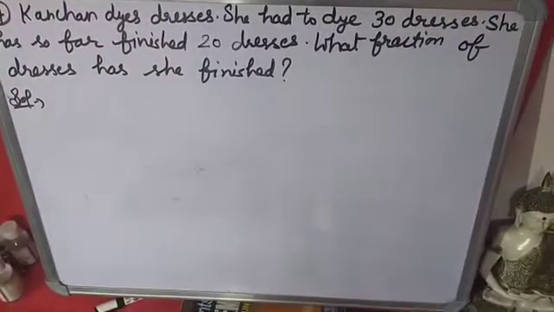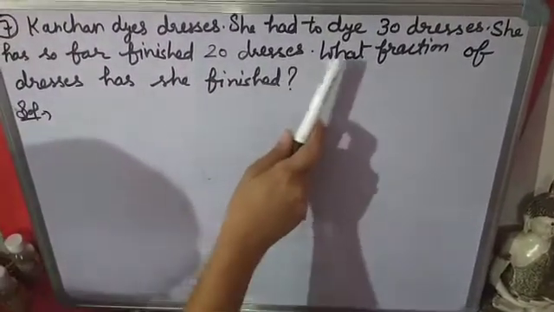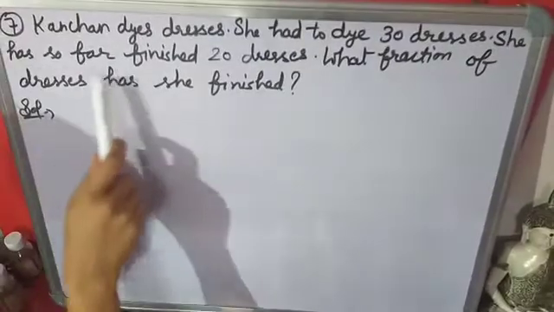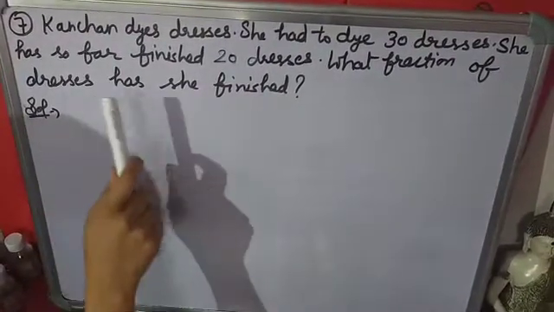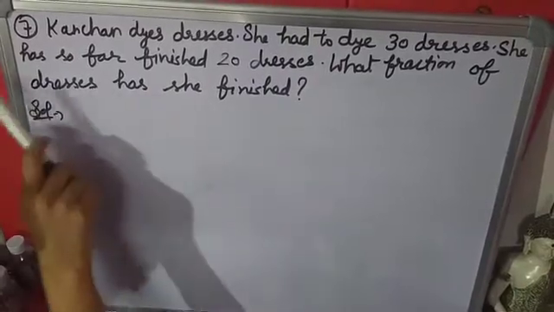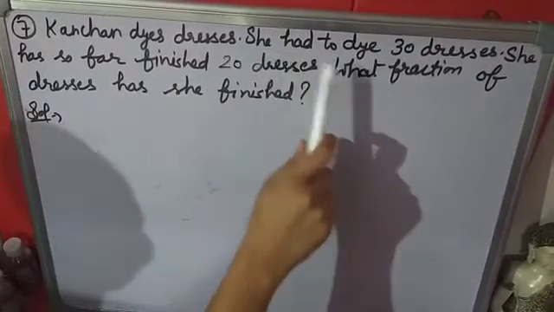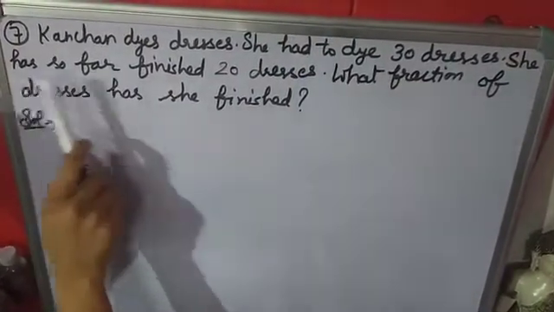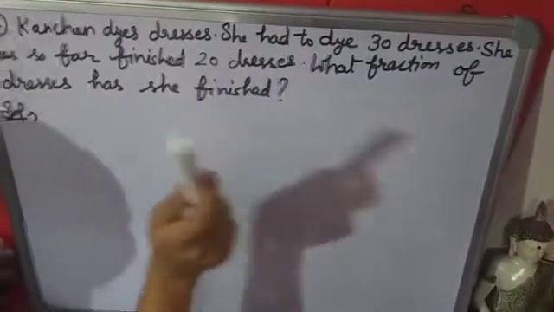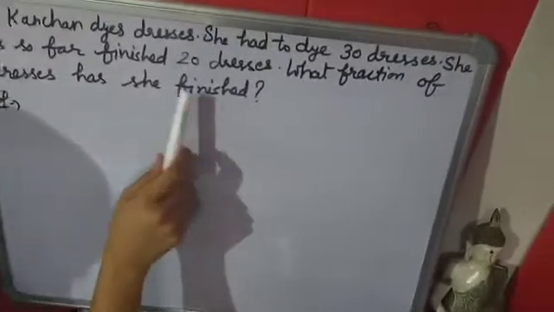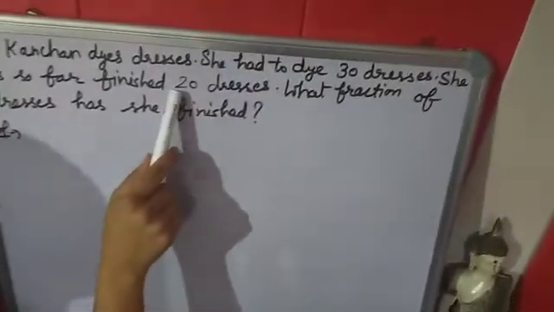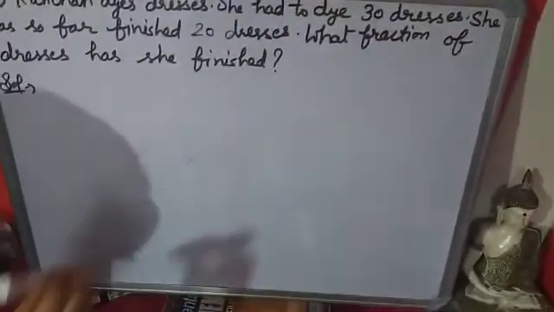Seventh question. Kanchan dyes dresses. She had to dye 30 dresses. She has so far finished 20 dresses. What fraction of dresses has she finished? Kanchan had to dye 30 dresses and she has finished 20 dresses. Now he is asking fraction of dresses she finished. How many dresses has she finished? 20, and total dresses are 30.